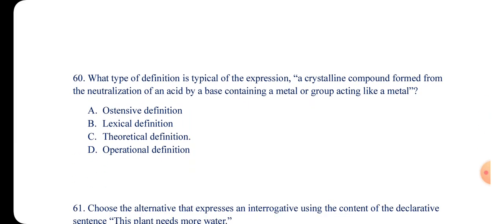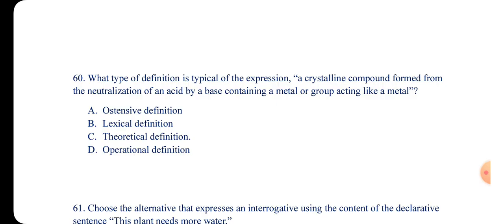Right, let's look at the next question, number 60, right? Number 60 says, what type of definition is typical of the expression: a crystalline compound formed from the neutralization of acid by a base containing a metal or group acting like a metal.